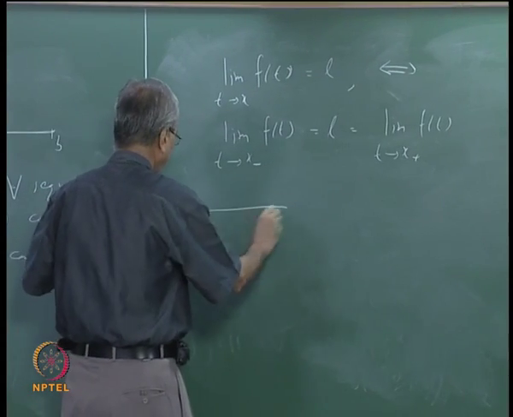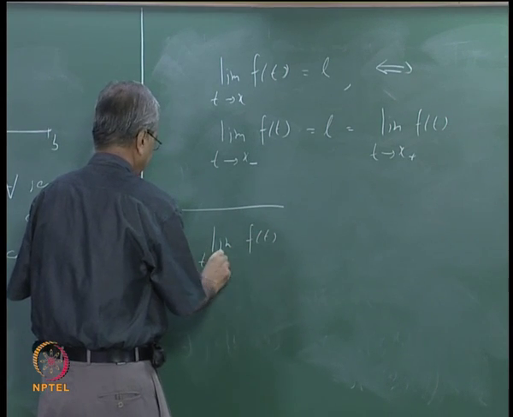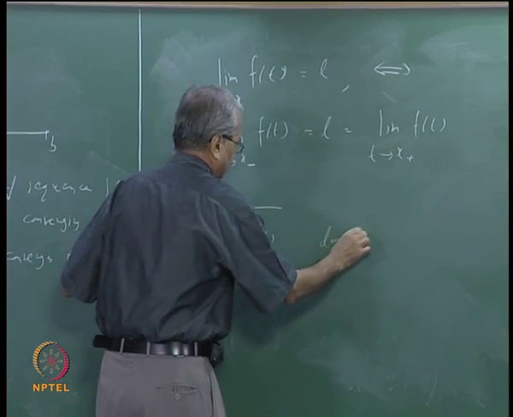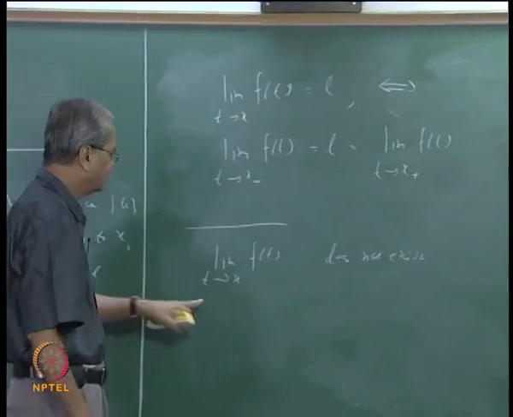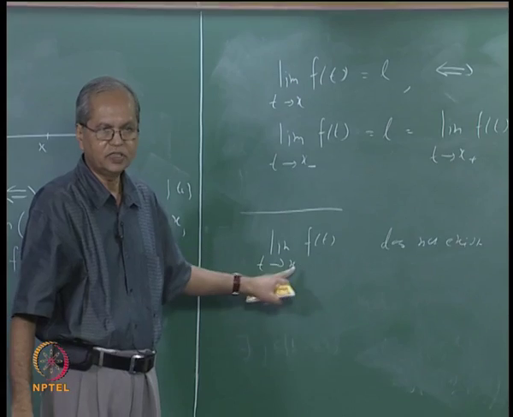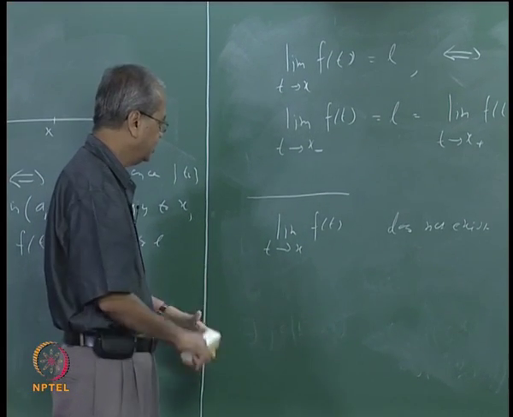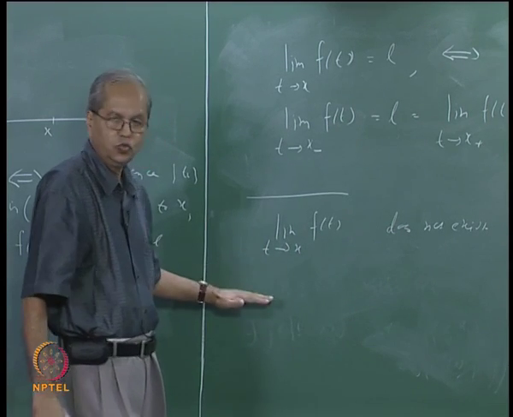So let us say that the limit of f(t) as t goes to x, suppose this does not exist. That means x is a point of discontinuity of f. Now it can happen in two ways.